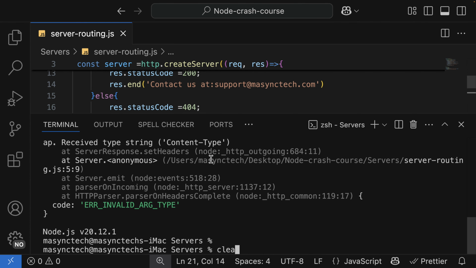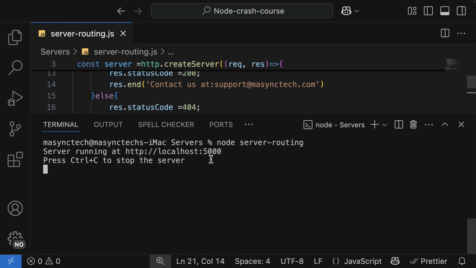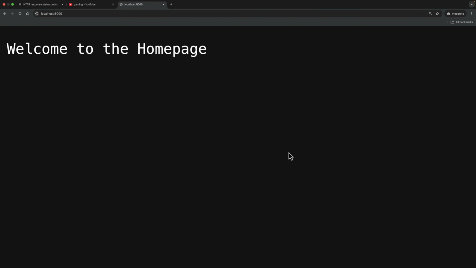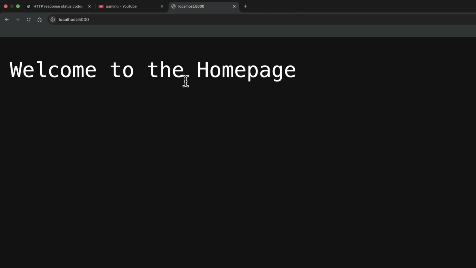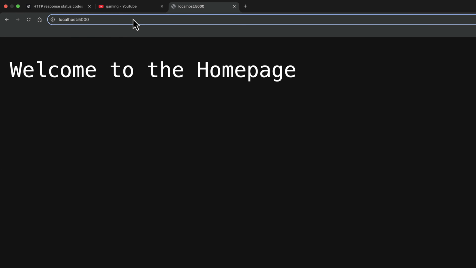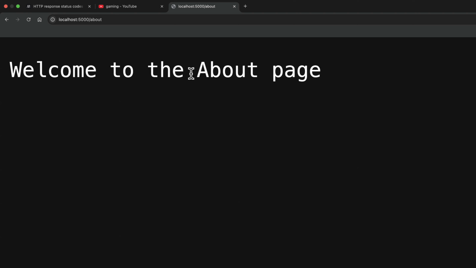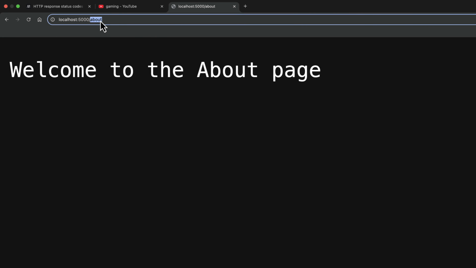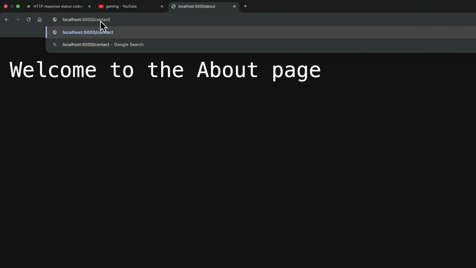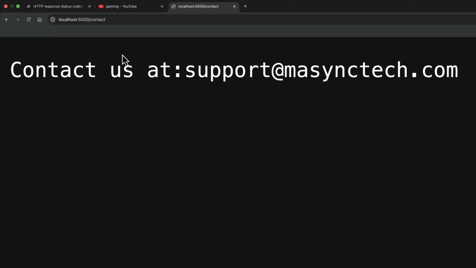Shut down, clear. And if I visit homepage, I have welcome to homepage. If I visit about, I got welcome to about page. If I visit contact, I got the contact page.